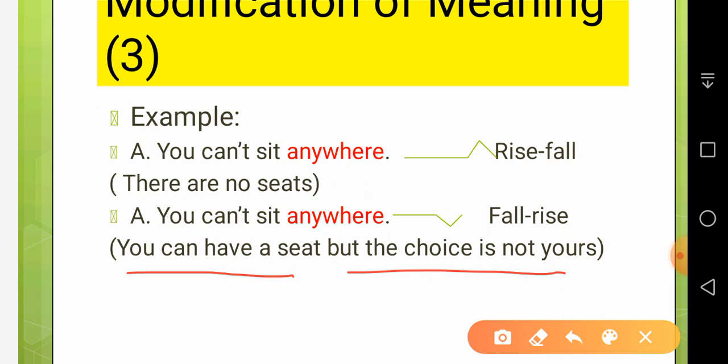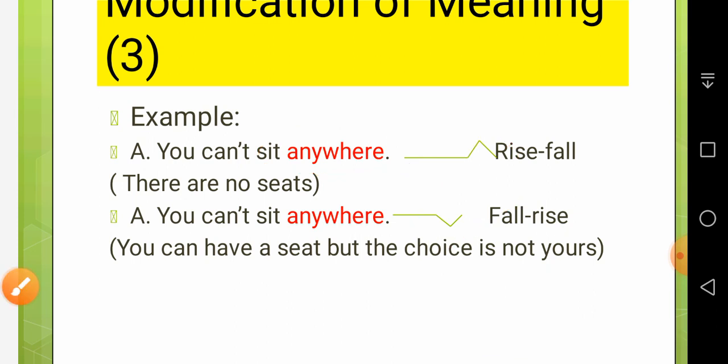If you have already occupied a seat, the host may be annoyed with you and is telling you that you can't sit anywhere, so you have to come along and we are going to point out a certain seat for you to take. So the same word can be uttered with a rising-falling tone and with a falling-rising tone.